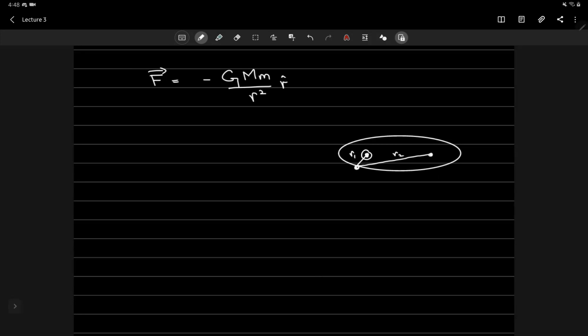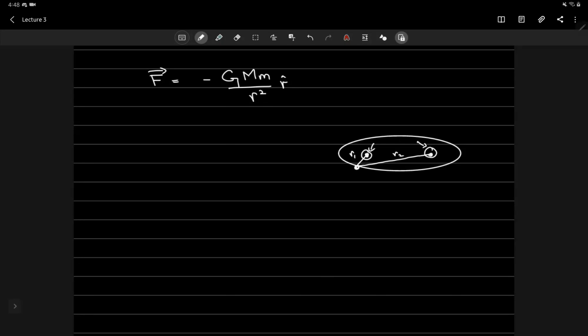You place them on each focus, put a loop of string and a pen, and you can draw this ellipse, right? Mathematically speaking, it is the locus of all points, the sum of whose distances from these two fixed points, called foci, is a constant, right?